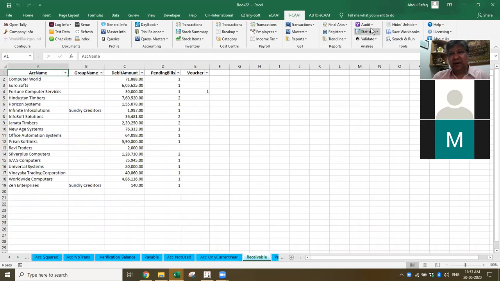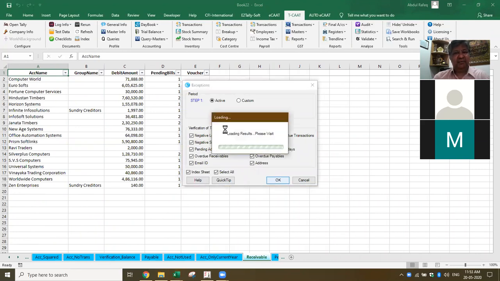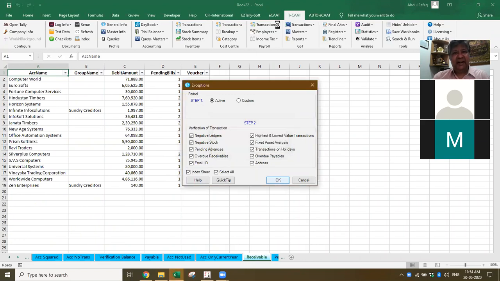There's one more thing here called audit exceptions. See here, I can find out negative ledgers, negative stock. When I say select all, and I say okay, all these reports will be extracted and you'll get them in a few seconds. So this becomes a part of your audit analysis. Okay, this is what TCAT is all about. TCAT is primarily data analytics software.